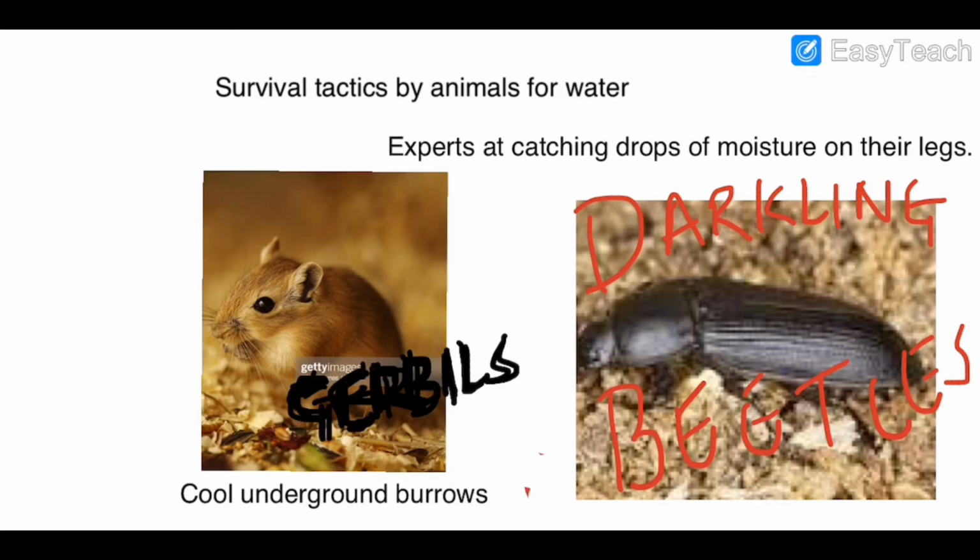The next picture, as you can see, is of the beetle, the darkling beetle. How does it survive? How does it take water? How can it survive for water? What it does is that whatever moisture is there in the air, it collects it. It catches all the drops of moisture on its leg, and then lifts them into the air until the drops trickle into its mouth.